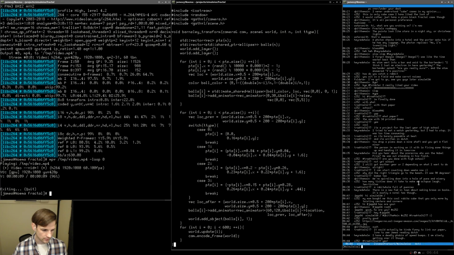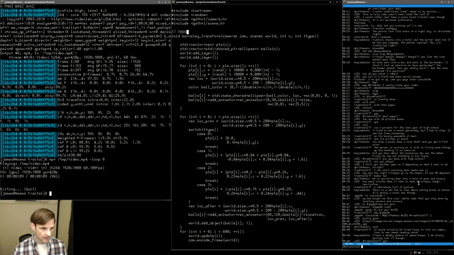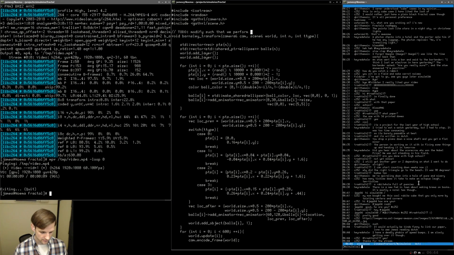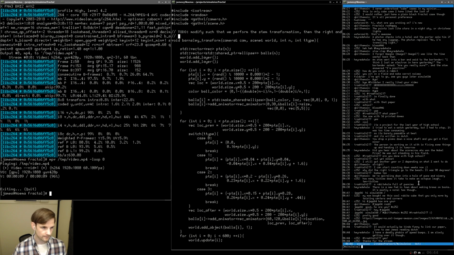Let me go ahead and write a quick to-do here. Modify such that we perform first the stem transformation, then the right and left leaf transformations, and then the successive leaves upwards.